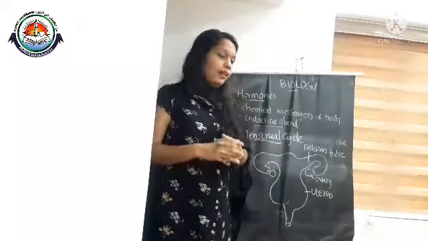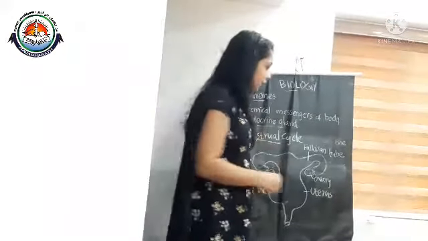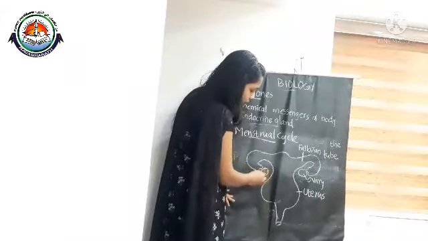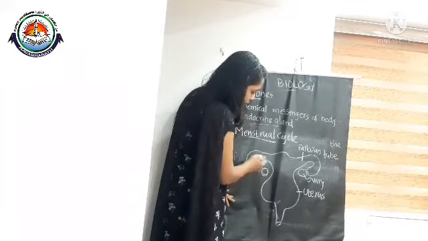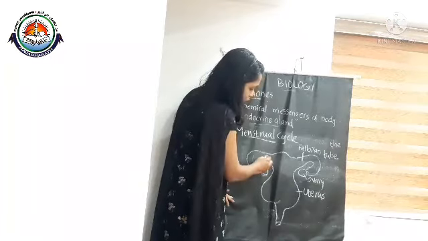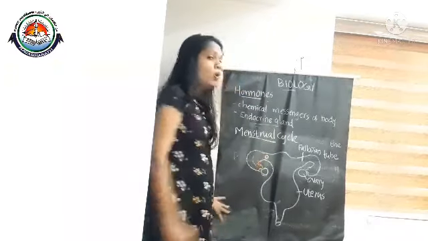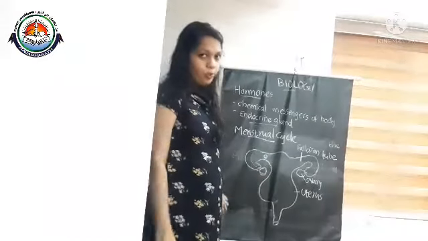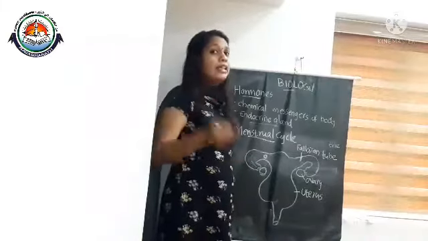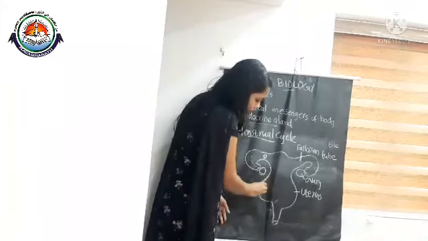And that released ovum, if it is released from this ovary, will move through the fallopian tube, and it reaches the fallopian tube. At the time of ovulation, some changes occur in the uterus wall.